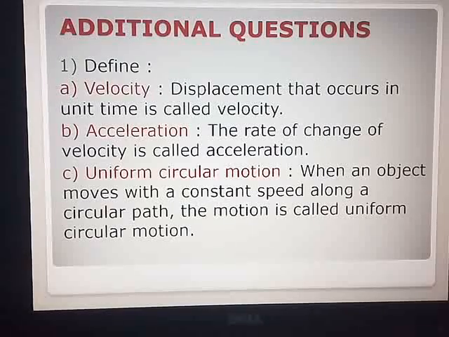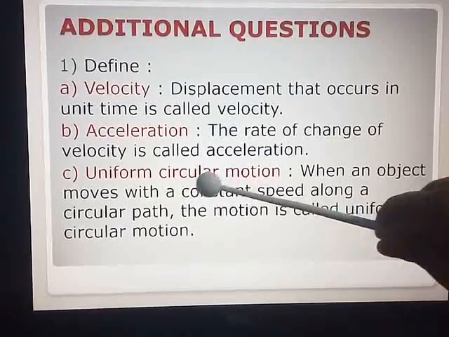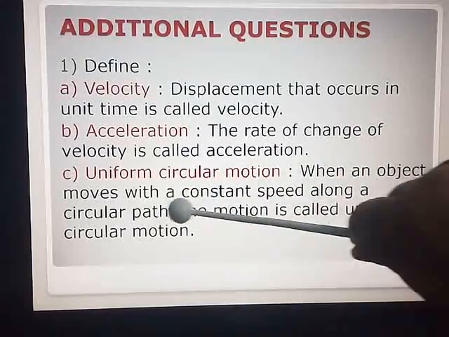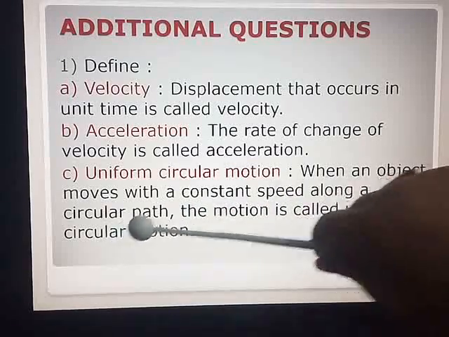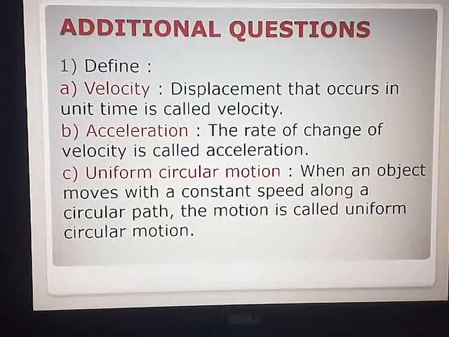Uniform circular motion, better to write down. Uniform circular motion: when an object moves with a constant speed along a circular path, the motion is called uniform circular motion. We have seen many examples related to uniform circular motion. Movement of a fan, movement of electrons around the nucleus. So you can write down the definition.